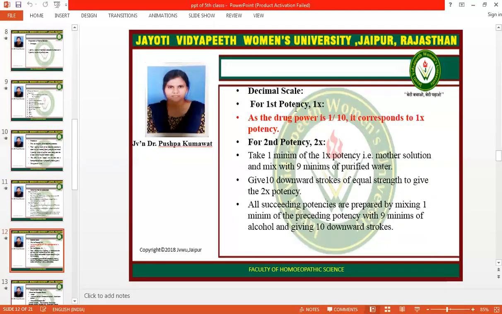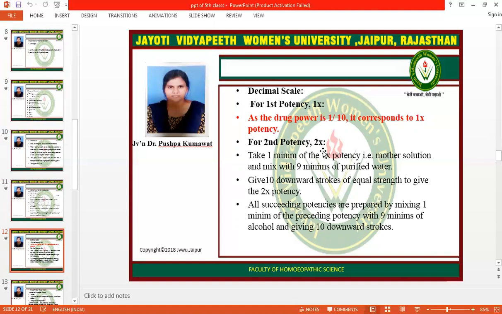Decimal scale. For first potency 1x, as the drug power is 1/10, it corresponds to 1x. Under the decimal scale, the drug power is 1/10, so the mother solution is considered the first potency.